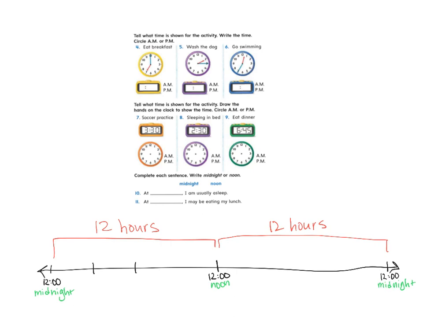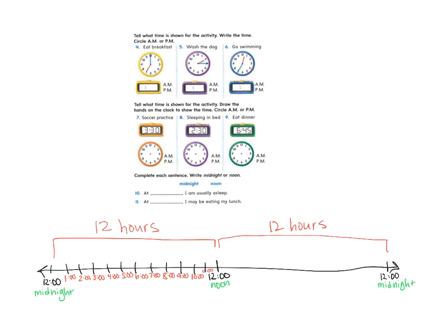So in between here, I'm gonna split these up for us. We're gonna do that, and that, and that, and that, and that, and that. So we're gonna have in between here, 1 o'clock, 2 o'clock, 3 o'clock, 4 o'clock, 5 o'clock, 6 o'clock, 7 o'clock, 8 o'clock, 9 o'clock, 10 o'clock, and 11 o'clock. I had to write really small there.